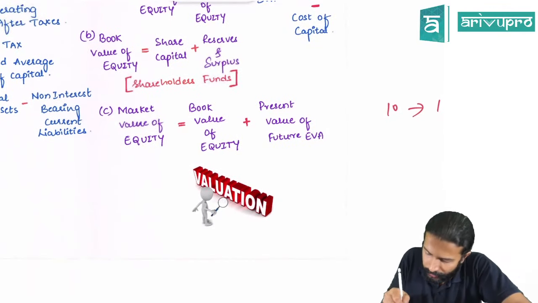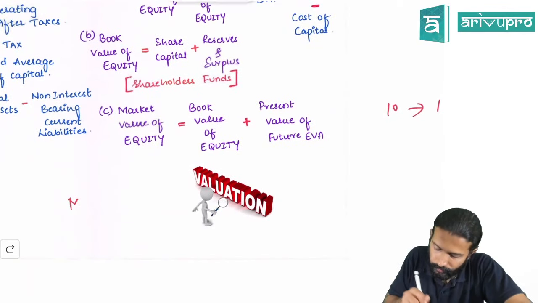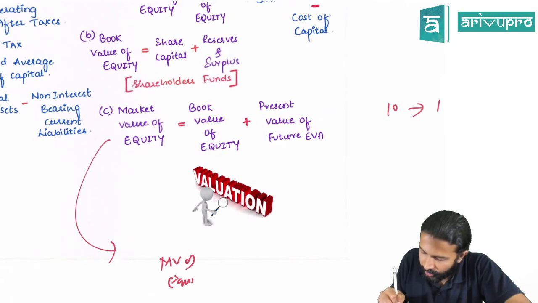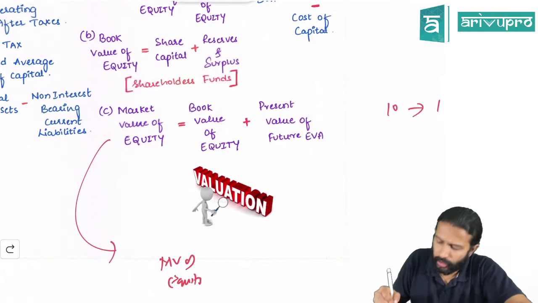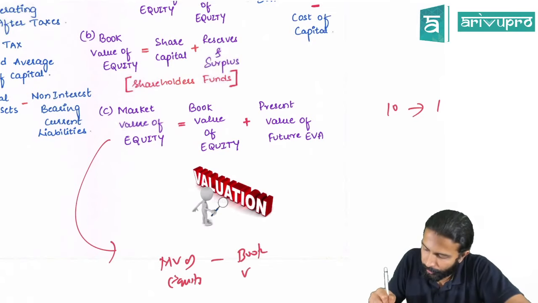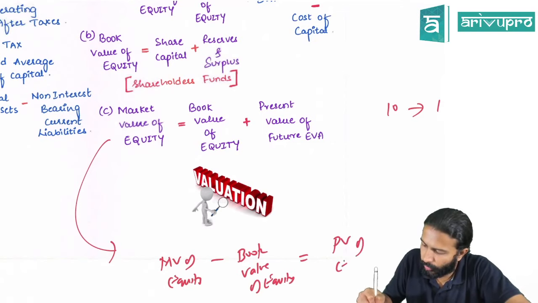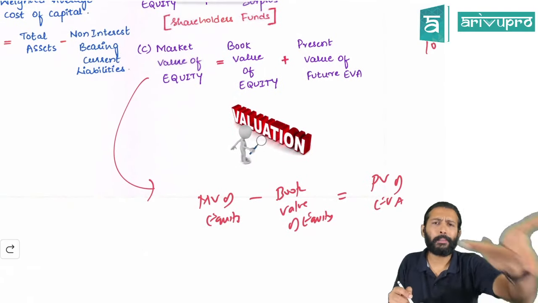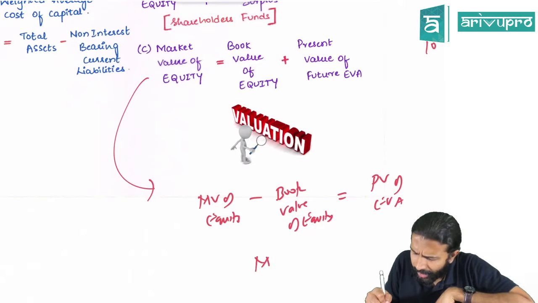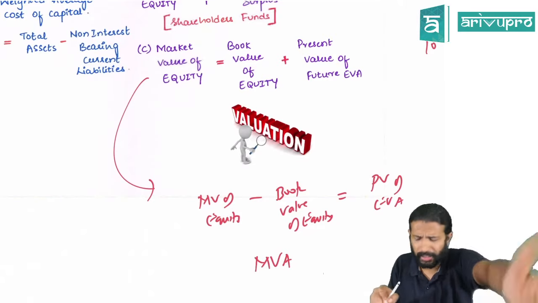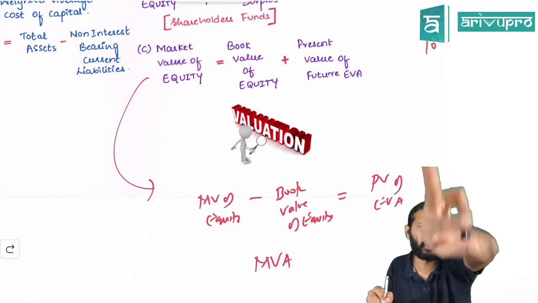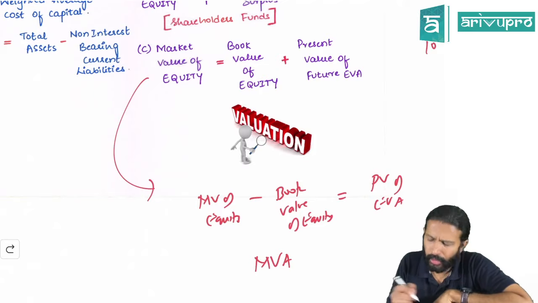So send this equation here. This is market value of equity. We are solving this equation. Market value of equity is on this side, book value of equity is on the other side. So if I send it this side, what will it become, sir? It will become minus book value of equity. Agreed? This is nothing but the present value of future economic value added. Correct? Market value of equity minus book value of equity is nothing but market value added. So if from market value of equity you deduct book value of equity, you are going to get market value added.